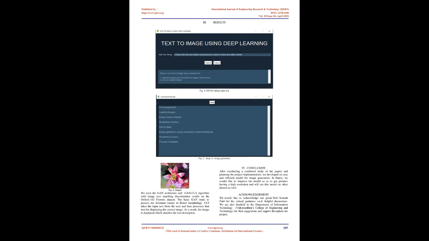B. Algorithm. We have used the GAN CLS algorithm for training the discriminator and generator. GAN CLS training algorithm. 1. Input mini batch images, matching text. 2. Encode matching text description. 3. Encode mismatching text description. 4. Draw random noise sample. 5. Generator will pass it to discriminator. 6. The pairs will be actual image, correct text; actual image, incorrect text; fake image, correct text. 7. Update discriminator. 8. Update generator.